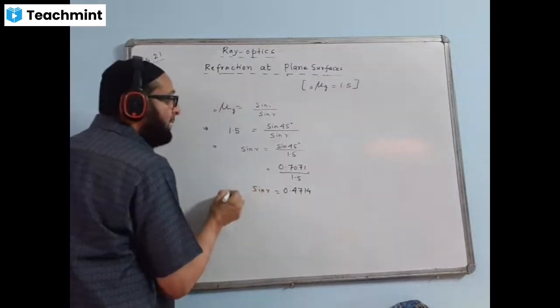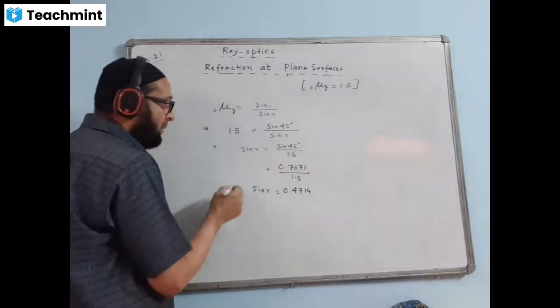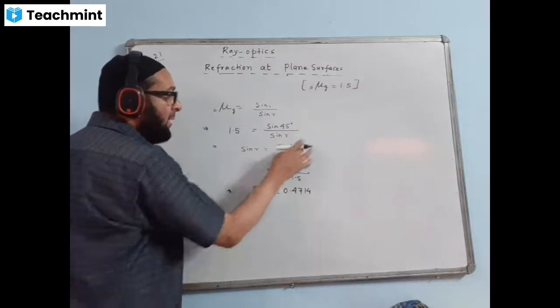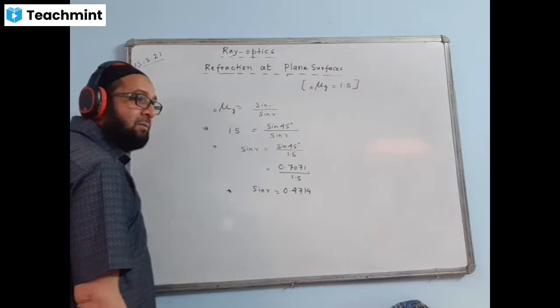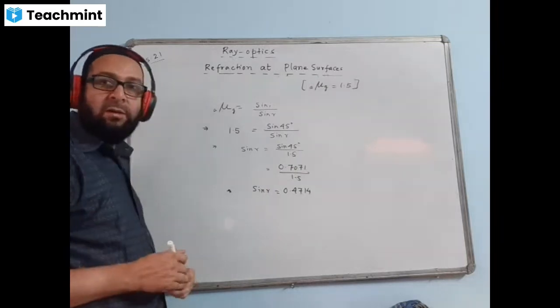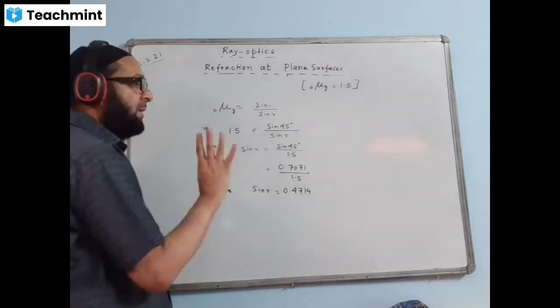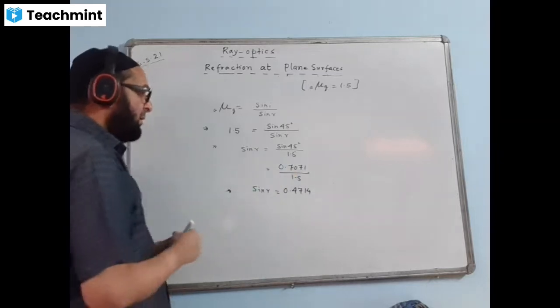Sine R, these are to be taken care of. Otherwise the marks will be cut. If you write only 1 decimal place, your marks will be deducted. So there is a specific norm to be followed. You need to express in 4 decimal places.